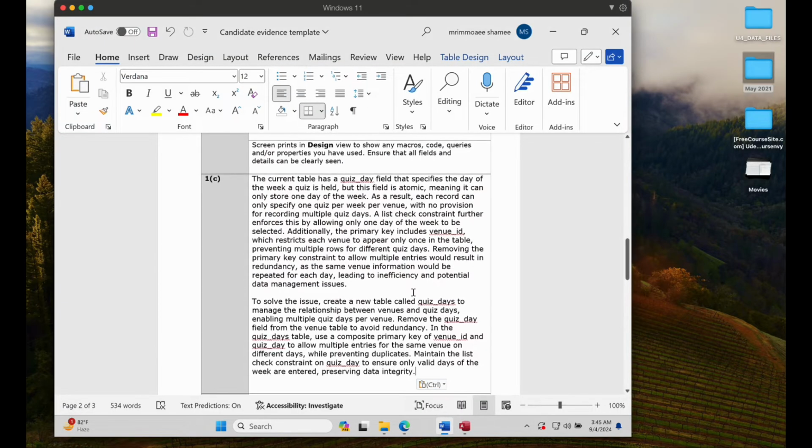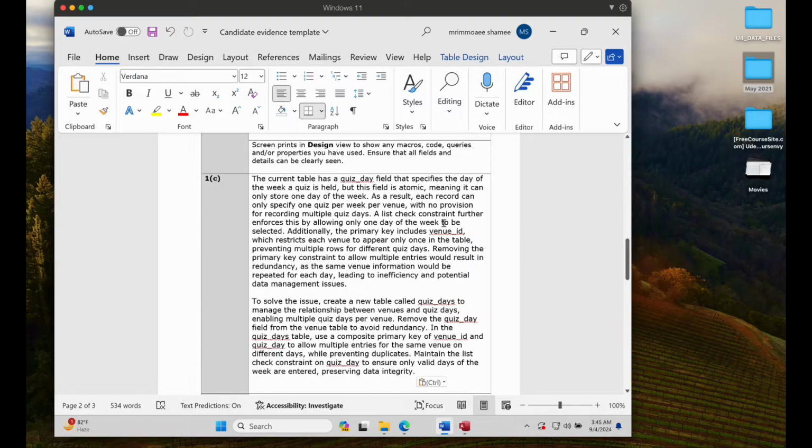So this is the answer. The current table has a quiz day field that specifies the day of the week a quiz is held, right? But this field is atomic. Atomic, I already told you the meaning of atomic, meaning it can only store one day of the week. As a result, each record can only specify one quiz per week per venue, right? With no provision for recording multiple quiz days.